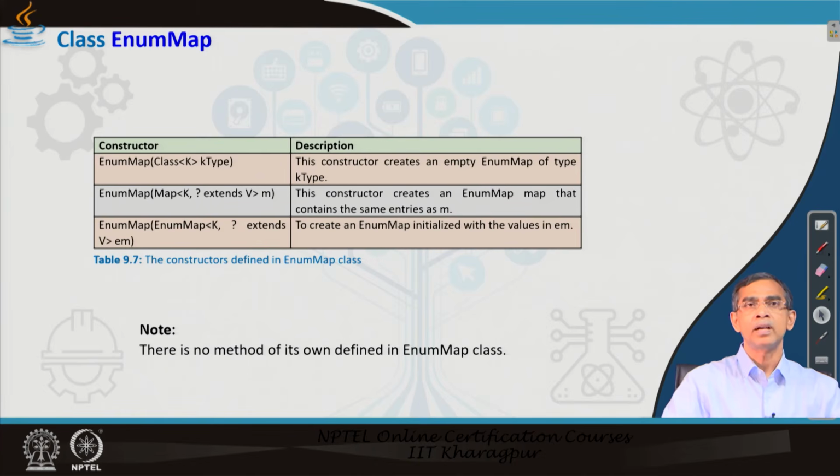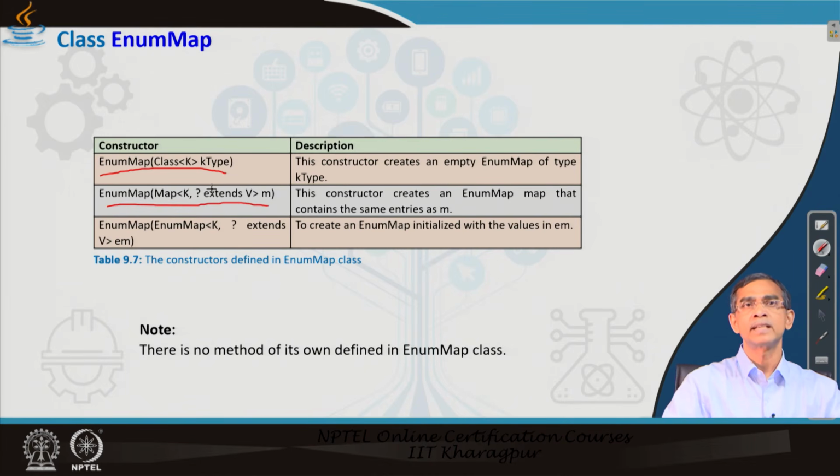And it has only a few methods, these constructors, only 3 constructors. The first constructor, as you see here, the enum, is a very simple constructor. To create a collection, what we have to give as input is the type of key values and the key value itself. By this way an object can be created. And the second constructor basically gives both key values and then the value itself.